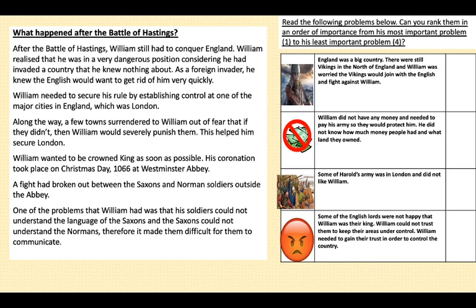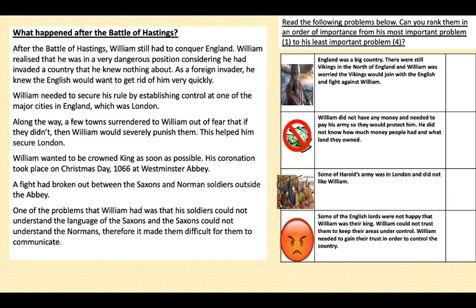Okay, so at London, William was able to become the crowned King of England, and he wanted this to be done as soon as possible. His coronation took place on Christmas Day in 1066, and that was at Westminster Abbey. However, during that day, a fight had actually broken out between the Saxons and Norman soldiers outside the abbey. So, whilst London had been secured by William, there were still a number of Saxons that didn't really accept William's rule. And this came about with one of the problems that we're going to be discussing throughout your project booklet and in the elements of this video.